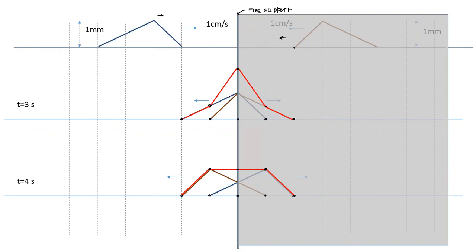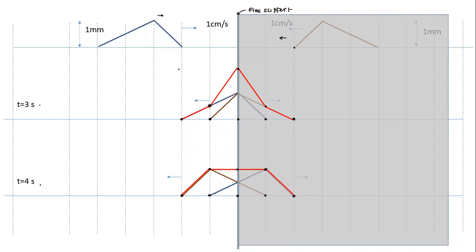For some brief period of time, there's an incident wave also and a reflected wave also. This is what the shape of the string will look like at t is equal to 3 seconds. This is what the shape of the string will look like at t is equal to 4 seconds. We have done two things. We have done superposition of two wave pulses, and we have also done reflection.